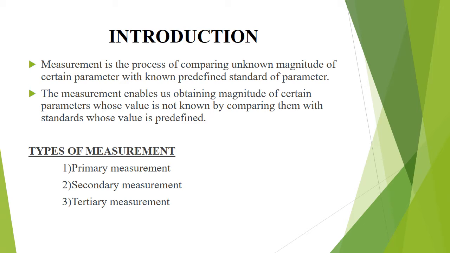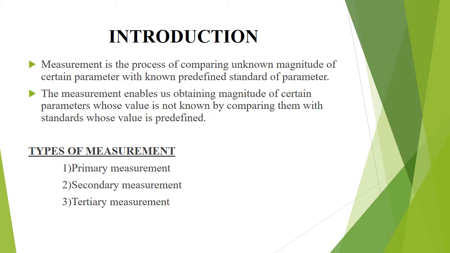Let me see the types of measurement. There are three types of measurement. They are primary measurement, secondary measurement and tertiary measurement. Primary measurement. In primary mode, the value of a physical parameter is determined by comparing it directly with a reference standard. Example, matching of two lengths when determining the length of an object with a scale.